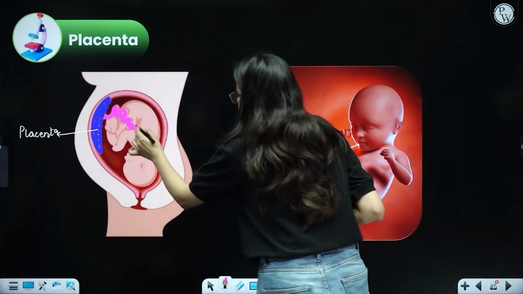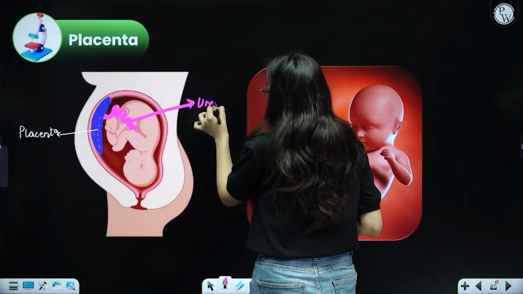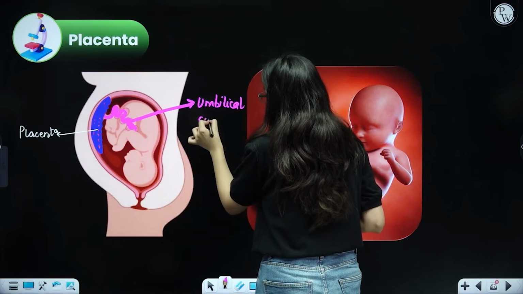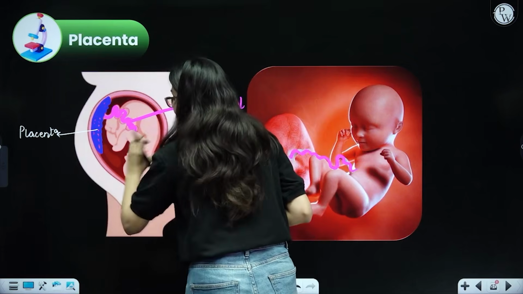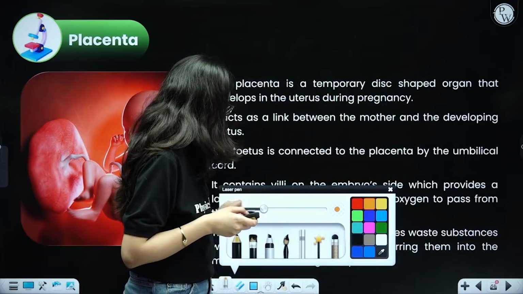This is called the umbilical cord. So this actually connects the placenta and the fetus. Very, very important to understand. Let us read these steps and the points one by one.